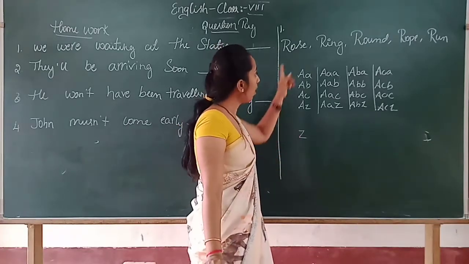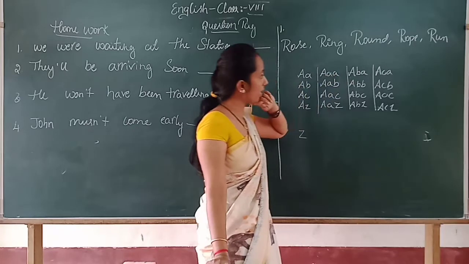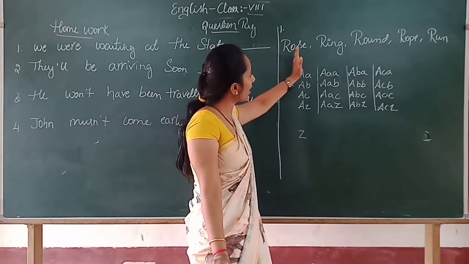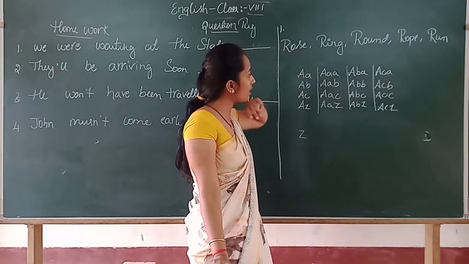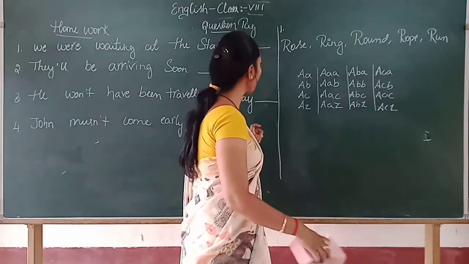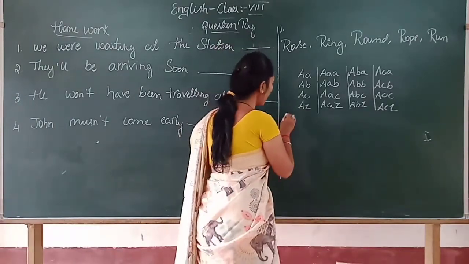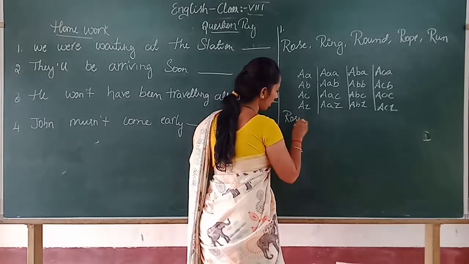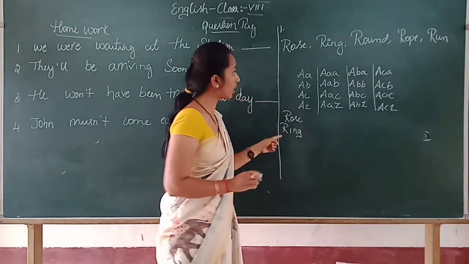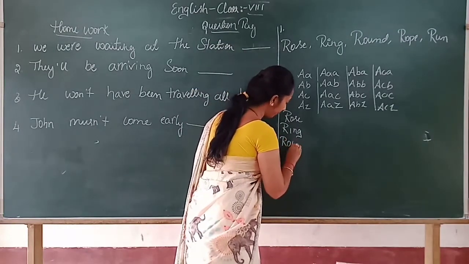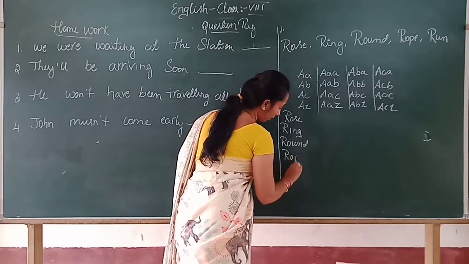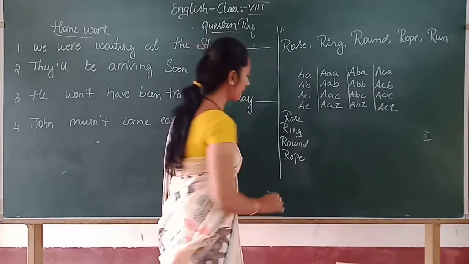So now these words you have to arrange in a dictionary manner. How will you arrange? Out of these words, children, you have to see which word will come first. So let's take the words: rose, ring, wrong, then rope, and the last is run.